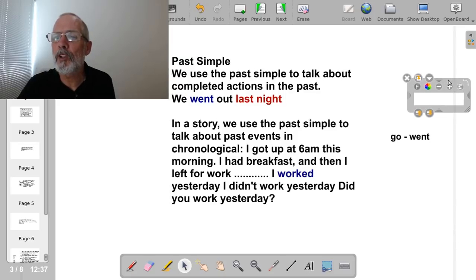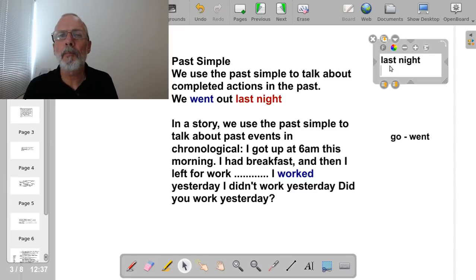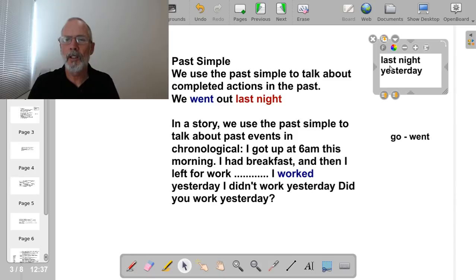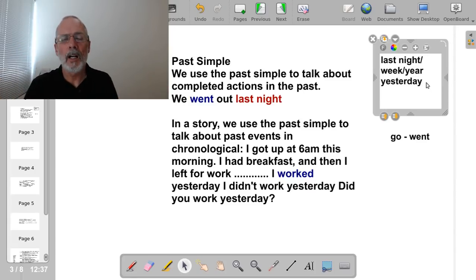What other time references could we use with the past simple? We could use last night, which is finished time, always with the past simple. Yesterday is finished. Up here we could say last night, last week, last year. It's always going to be in the simple past. Last night, last week, last year, yesterday, or a time.